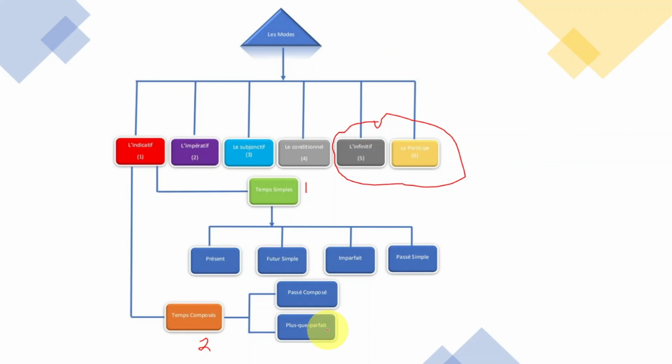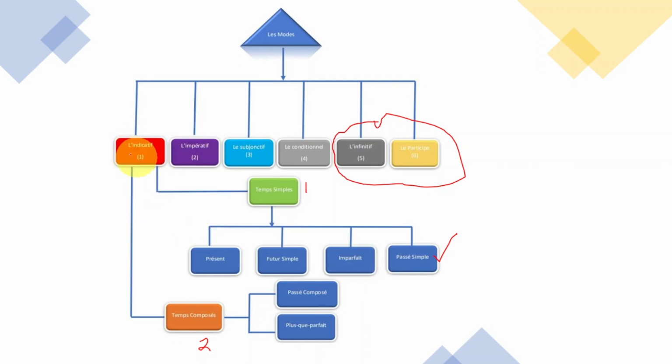Okay? Now, inside of the temps simple, we have présent, futur simple, imparfait, passé simple. But we don't use this much. We use this a lot: présent, futur simple, imparfait. Okay? We use this a lot.